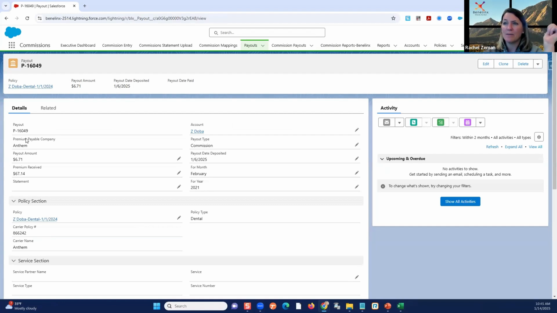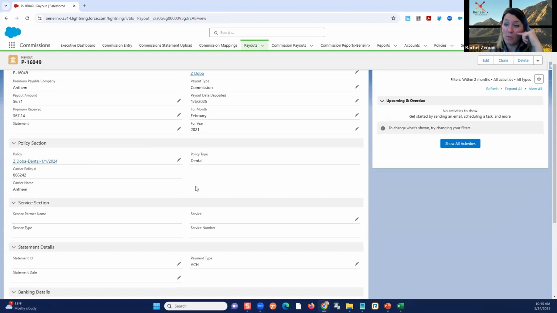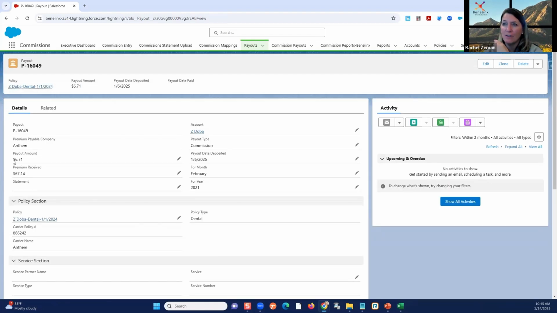I can see exactly what the system did. It did all this for me, where I had to manually create that information, right? With the manual entry, I load the entire statement, and it's not just pulling in the commission details. It's pulling in the premium, the month and year, the deposit date. It's pulling all that in for me. Huge benefit, again, of going through the effort to get our policy structure set correctly.